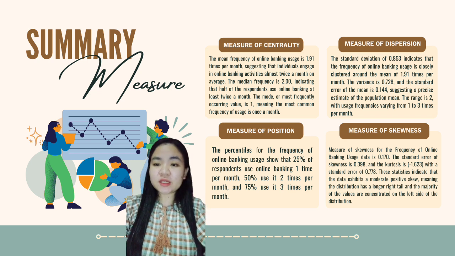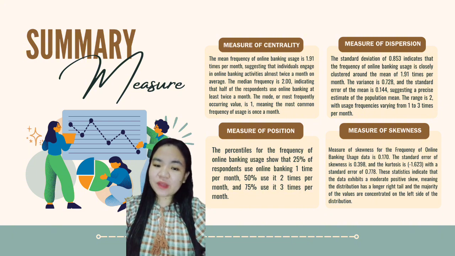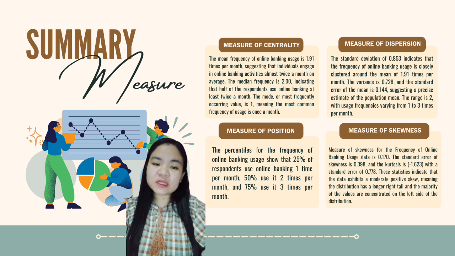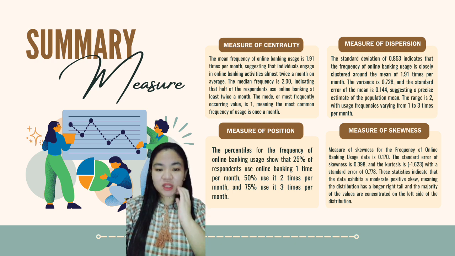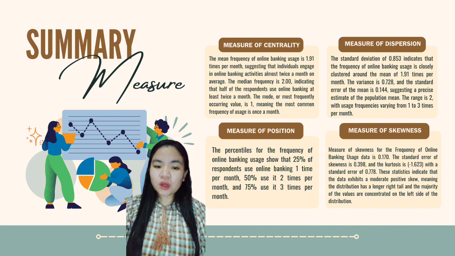The standard deviation, for the measure of deviation, indicates that the frequency of online banking usage is closely around the mean, at 1.91 times per month, variance of 0.708, and the standard error of the mean is 0.144, suggesting a precise estimate of the population mean. The range is 2, which means usage frequency varies from 1 to 3 times per month.